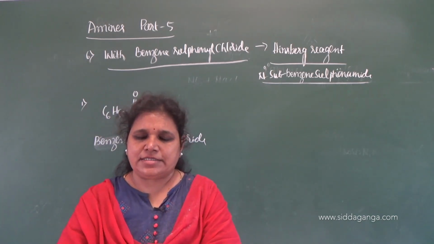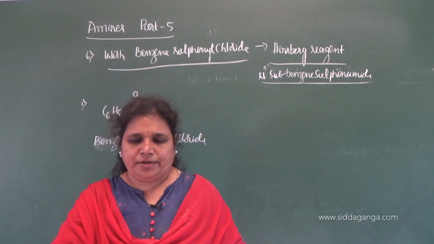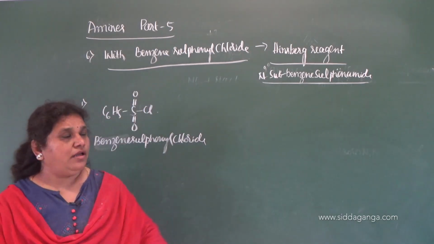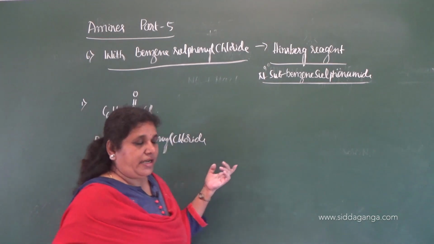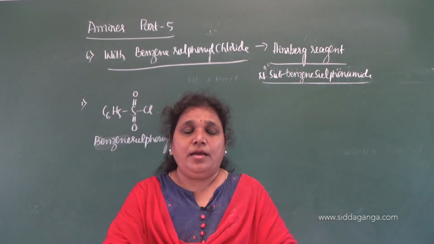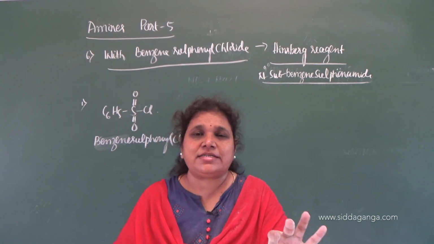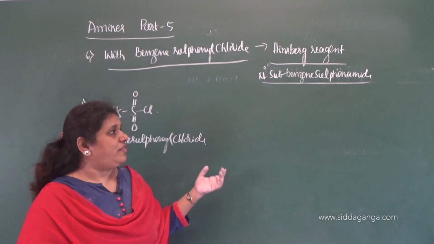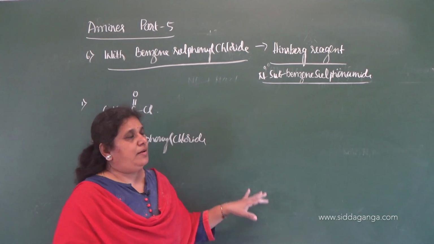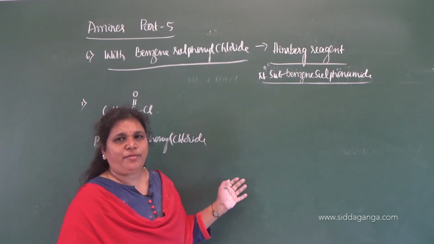Now, let us consider how the reaction takes place here. As I said, it is nothing but a replacement of the hydrogen atom of amines by the benzene sulfonyl group. So only primary and secondary amines react with the Hinsberg reagent, but not the tertiary. With tertiary amine, there is no reaction and no formation of a product.